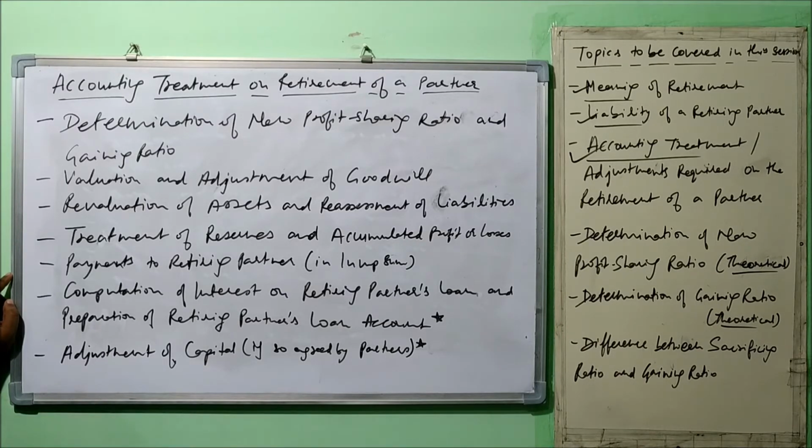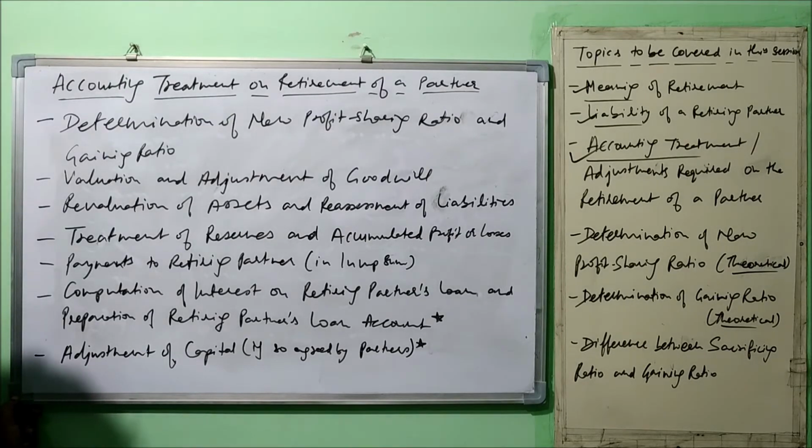Okay, and the profit and loss will be transferred to the concerned partner's capital account, including the retiring partner. Understood? Next, treatment of reserves and accumulated profits or losses. If any kind of reserve is there, whether it is general reserve or any specific reserve like investment fluctuation reserve or workman compensation reserve, okay, and accumulated profit which has not been distributed, or loss.